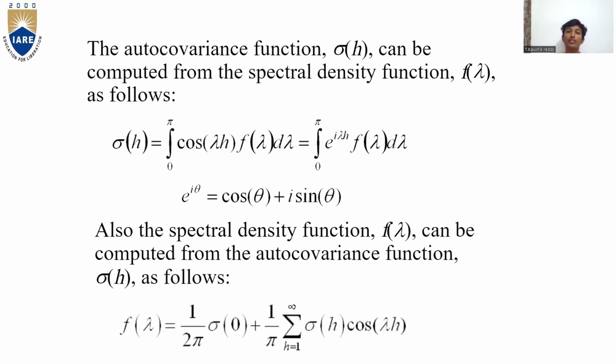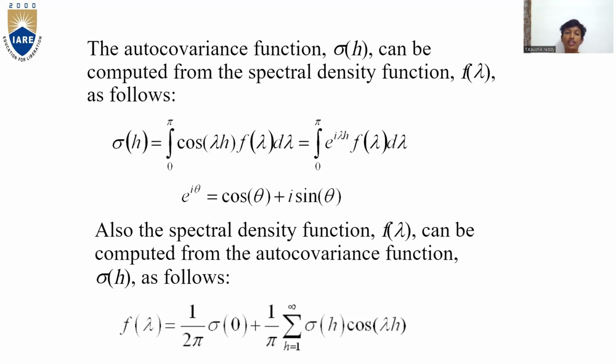Next, the autocovariance function sigma(h) can be computed from the spectral density function f(lambda) as follows. Sigma(h) is equal to the integral from 0 to pi of cos(lambda h) f(lambda) d lambda, which is equal to the integral from 0 to pi of e^(i lambda h) f(lambda) d lambda, where e^(i theta) is equal to cos theta plus i sin theta.